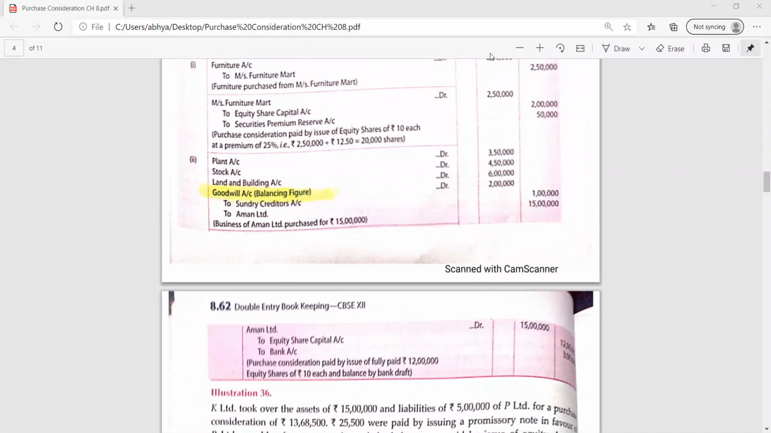Accountancy 12th class, and we were doing chapter 8, accounting for share capital, topic purchase consideration. Already we have taken 2 classes for purchase consideration. Today I will also introduce one new topic along with the practice of purchase consideration. First we will discuss the journal entries.